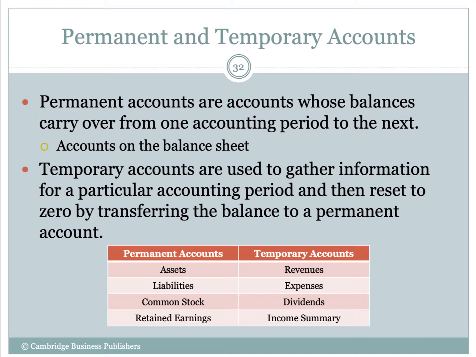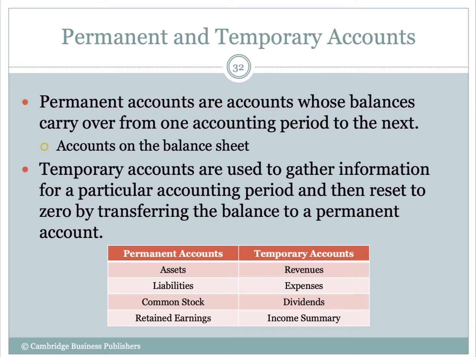We don't close it. Temporary accounts, on the other hand, are accounts that we use to collect information for a specific accounting period, and then we reset it. Okay, we reset it to zero. We do that by transferring those account balances to a permanent account.